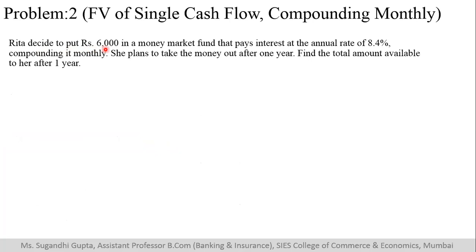Rita decides to put 6,000 rupees in a money market fund that pays interest at an annual rate of 8.4%. Compounding takes place monthly. She plans to take money out after 1 year. Find the total amount available to her after 1 year. Now, if you see this particular sum, again they are asking us value after 1 year. It means it's future value. So the formula that we will use is the future value formula, that is same as the previous slide.